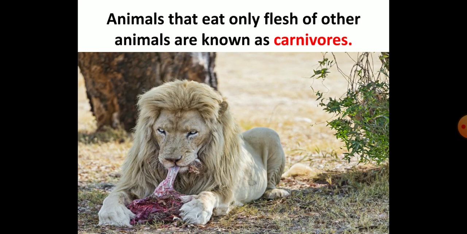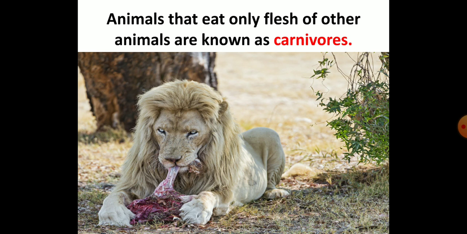Now carnivorous animals. Some animals eat only other animals. They do not eat plant food at all. Those animals which eat only other animals as food are called carnivorous animals. Carnivores eat only the meat or flesh of other animals.